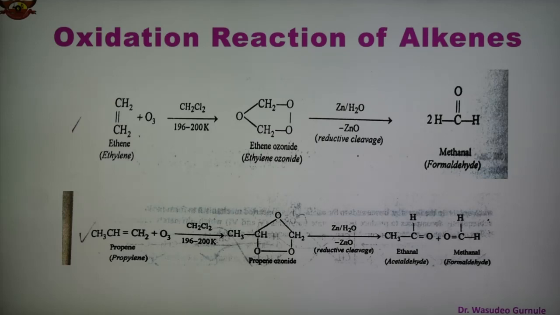Now, in reductive cleavage, the ozonides are treated with a reducing agent like zinc dust and water, or hydrogen and palladium, to form aldehydes or ketones, or a mixture of both, depending upon the structure of the alkene. The structure and reactions are shown here.